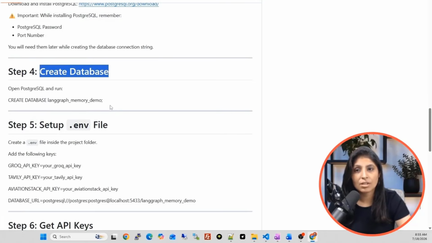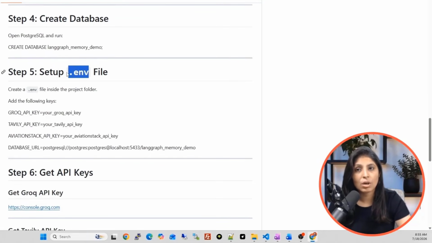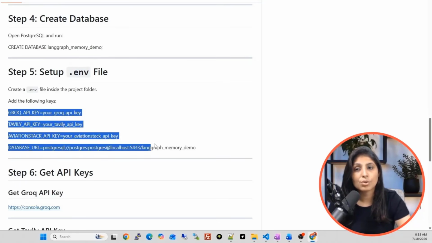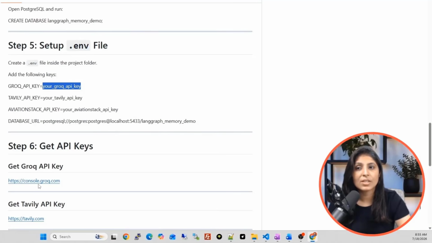Then we created one database, this database. Then we created one .env file, and in that .env file, we need to store these variables. Here you will write the Groq API key. How can you get the Groq API key? For that, you will visit this link and you can get it. And guys, all these API keys are free. Then the Tavily API key, you will write over here.